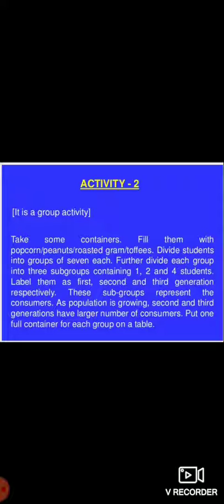Now you have to put 1 full container for each group on a table. If you are taking toffees, you have to distribute these toffees into these subgroups. Now ask the consumers of the first generation from each group to consume eatables from the container of their group.